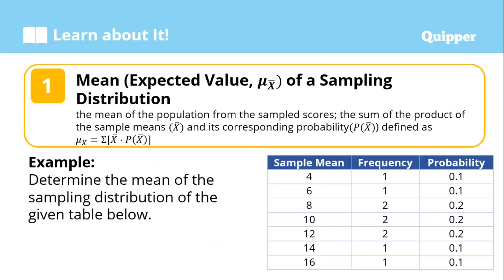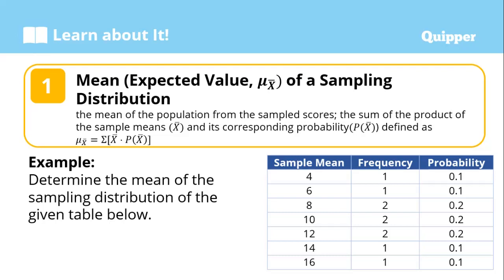The mean of a population from the sample is the sum of the products of the sample mean and its corresponding probability. In finding the mean of the sampling distribution, you have the formula: the summation of the sample mean times the probability of the mean.